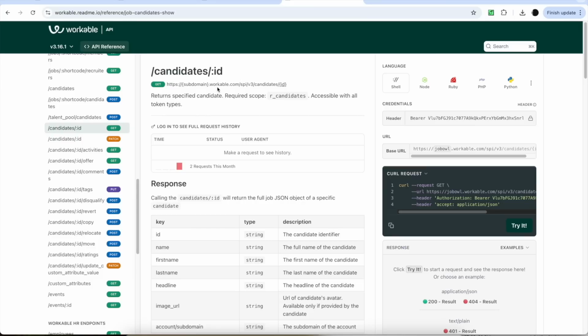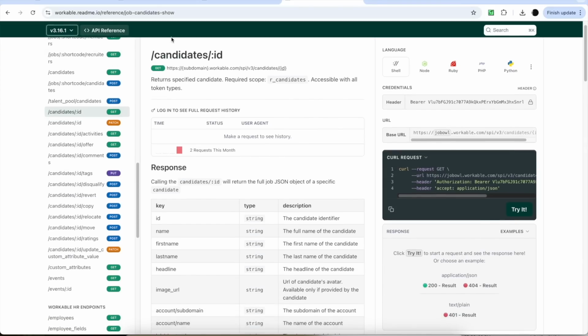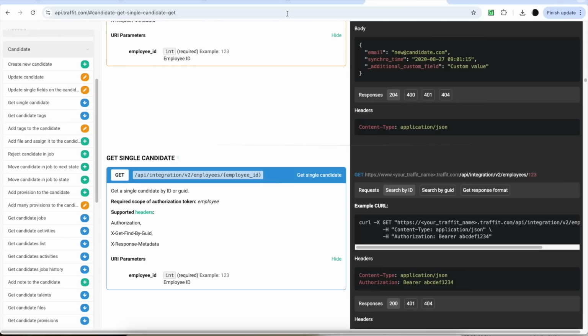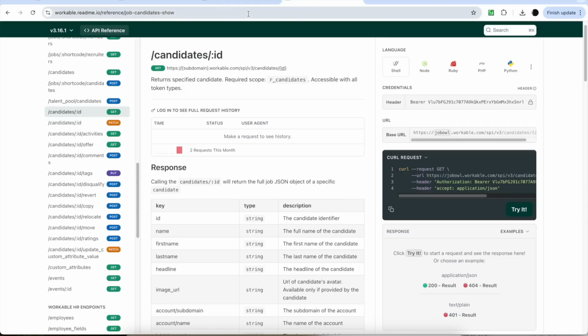It's all in the open, and this is what most ATS systems expose. Workable is just one example. We had Traffic as another example. We have many of those.